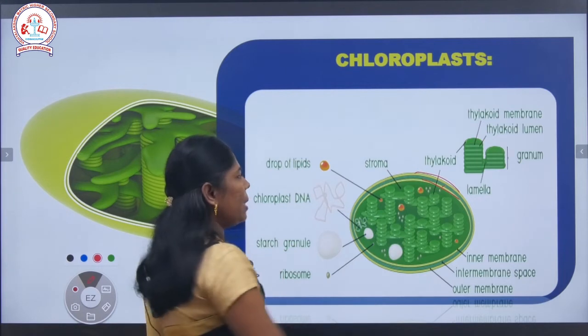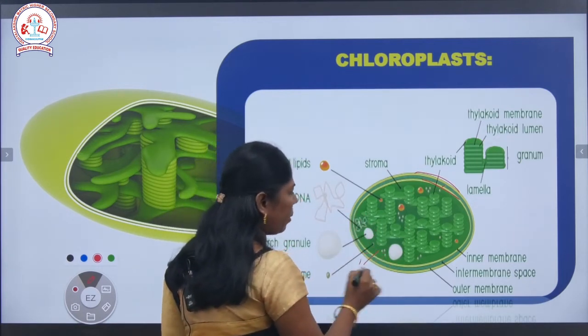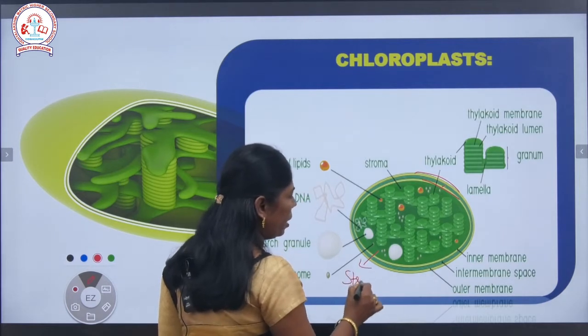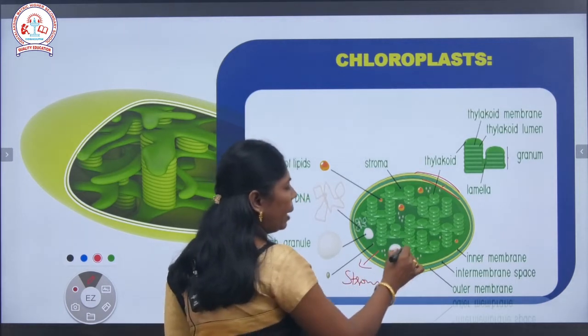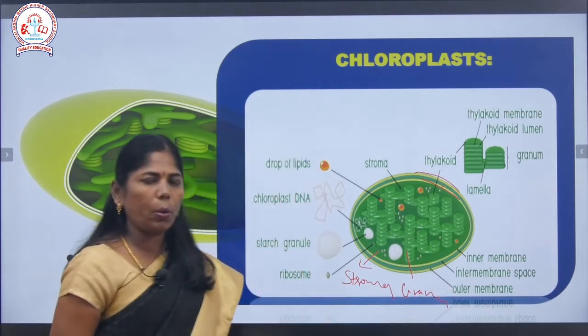On the inside we can see two important regions: one is the stroma and another one is the grana. This region is known as the stroma and this is called the grana. So what are the functions of the stroma and grana?